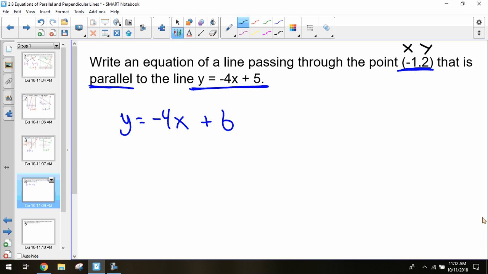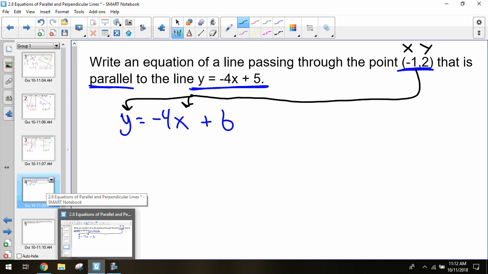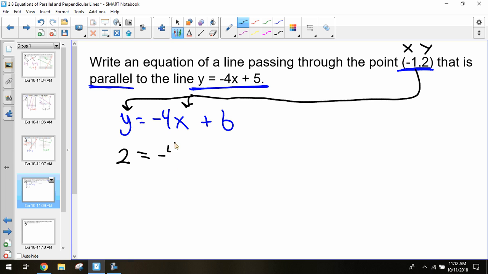times -1. Yeah, we can substitute -1 in for x, and then 2 in for y, because -1 is our x, 2 is our y. We know our point will eventually cross that line, so we know this will work. And then we will have only b, so we can solve for it. So that means 2 equals -4 times -1 plus b.